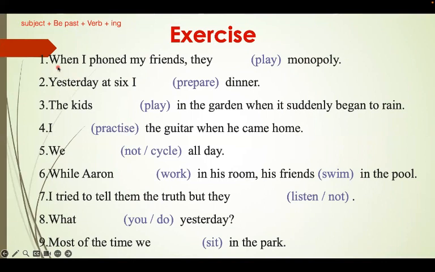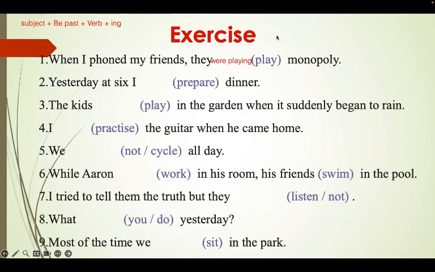So let's do the first one together and I'll leave you do the rest by yourself. When I found my friends, they playing Monopoly. So when I found my friends, they, so they بيمشي معها what? We have subject, they. So right now, verb to be in the past, which is they were, correct? Then we put the verb, which is play. Then we add ing, playing. They were playing. Very good.